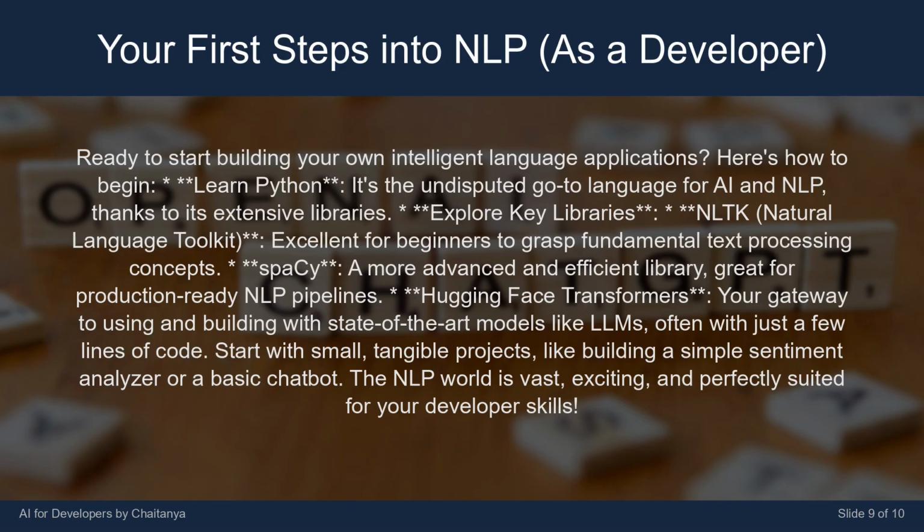Hugging Face Transformers is your gateway to using and building with state-of-the-art models like LLMs, often with just a few lines of code. Start with small, tangible projects, like building a simple sentiment analyzer or a basic chatbot. The NLP world is vast, exciting, and perfectly suited for your developer skills.